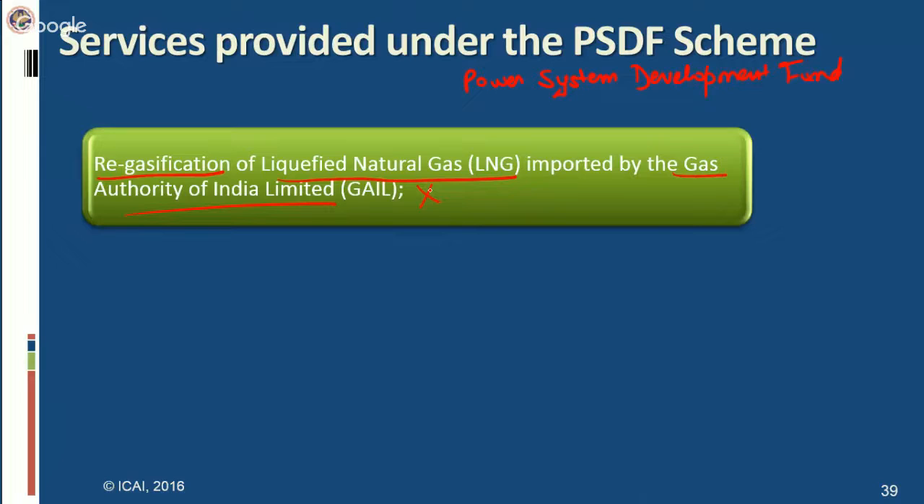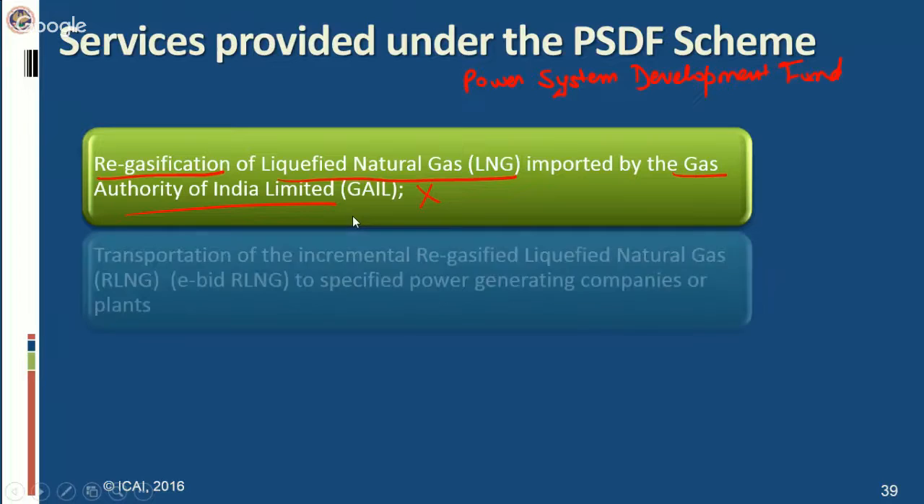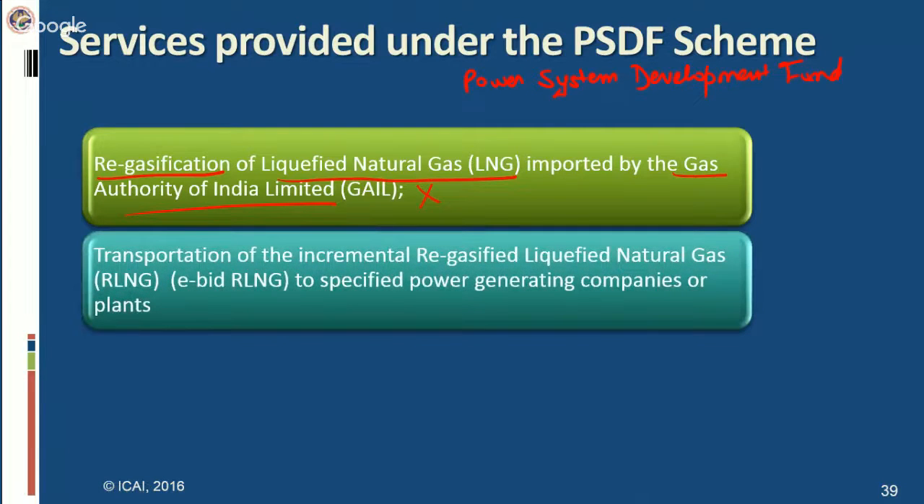Why has this been done? Because the government wants to promote this practice in order to revive its stranded gas-based power plants, for which this LNG has actually been imported. In fact, after regasification, this RLNG, regasified liquefied natural gas, has to be transported to these gas-based power plants. So this particular service has also been exempted.